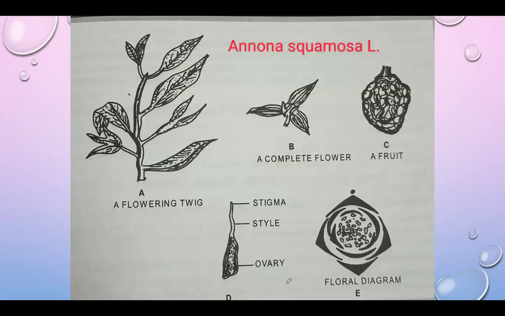Then this is the structure of the twig with a flower. This is the Annona squamosa plant species. This is the complete flower structure. This is the fruit, the sitafal fruit, the custard apple. This is the ovary structure. Each carpel is modified into ovary, style and stigma. This is the floral diagram of Annona squamosa. Okay, then thank you.